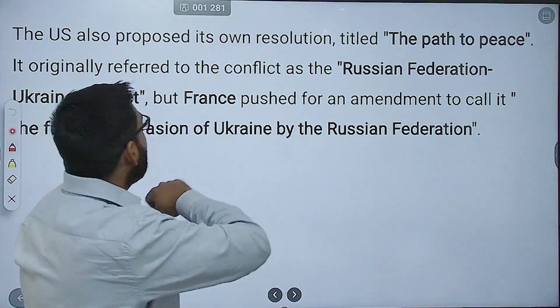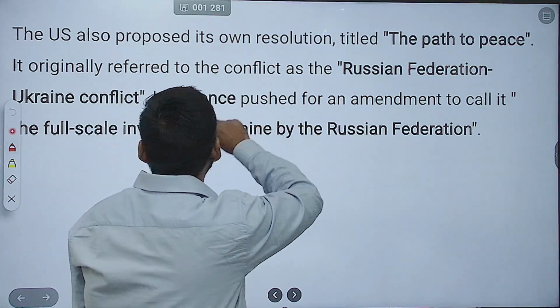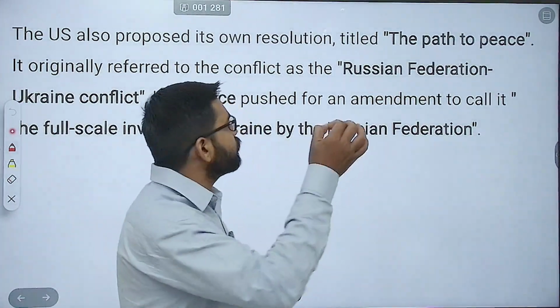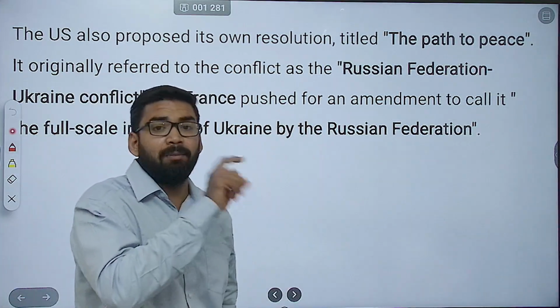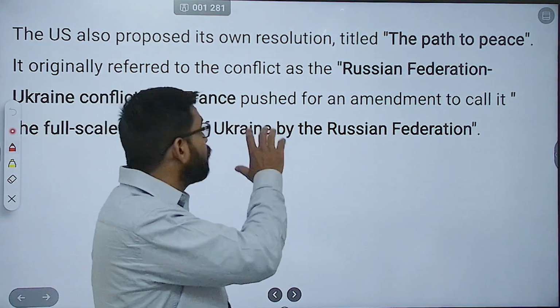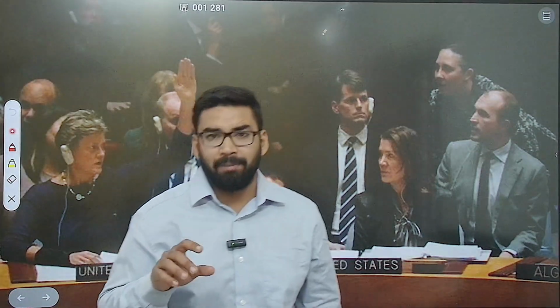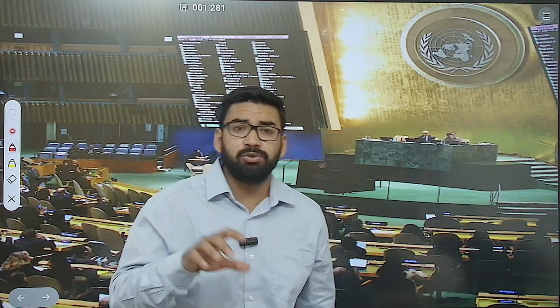As you can see here, it originally referred to the conflict as the Russian Federation Ukraine conflict. The proposal created by the US was originally called that, but France called for an amendment and described it as the full-scale invasion of Ukraine by the Russian Federation. Clear? So after the amendment, the US resolution was also adopted.